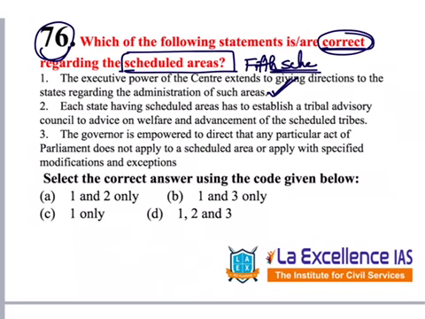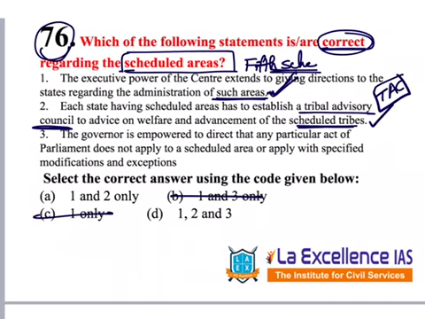The executive power of the center extends to giving directions to the states regarding the administration of such areas. Yes, that is there, and we know 1 is correct in all the options. Second, each state having scheduled areas has to establish a tribal advisory council to advise on welfare and advancement of scheduled areas. Yes or no? Yes. The 5th Schedule's feature itself is the establishment of a tribal advisory council. So 1 and 2 are correct, and we can eliminate these options.